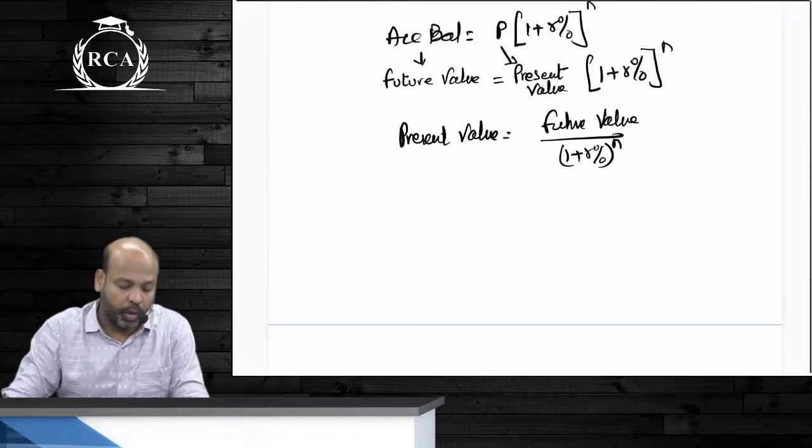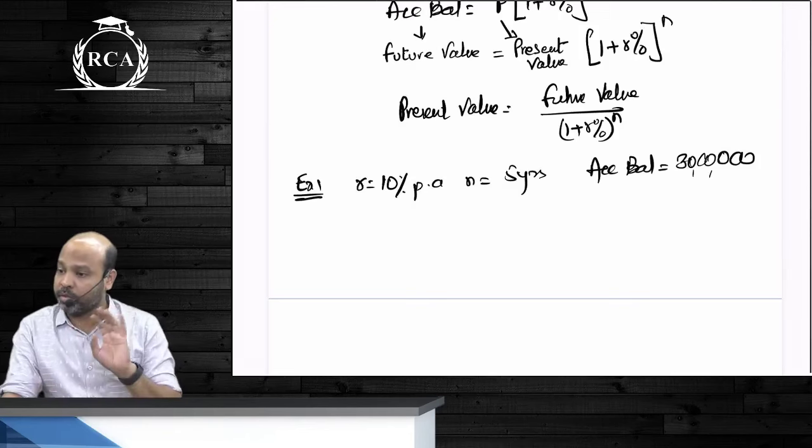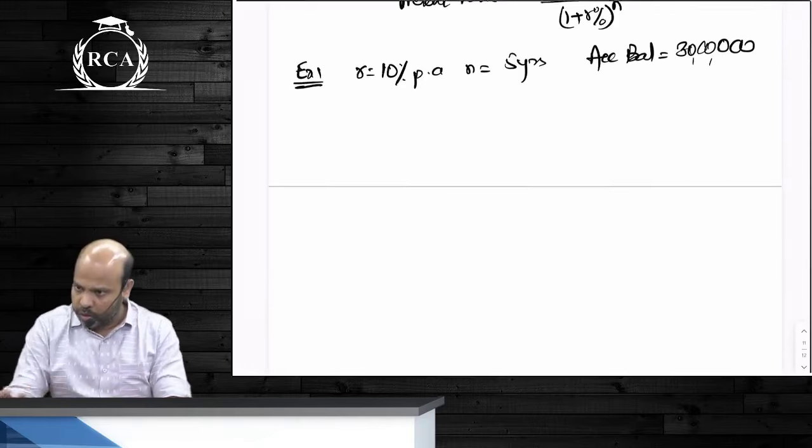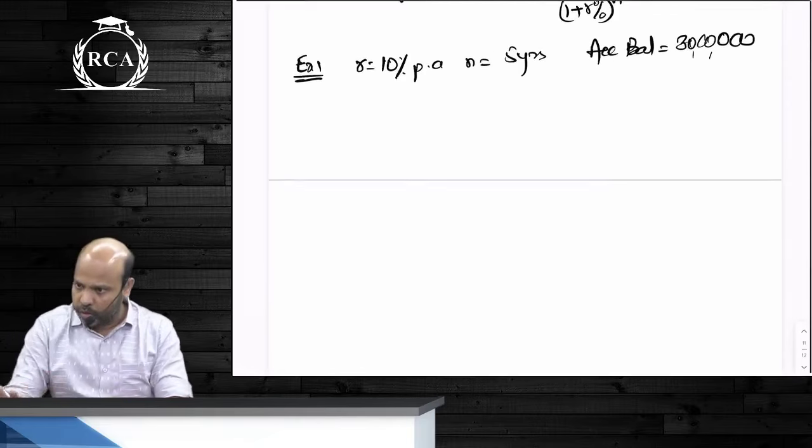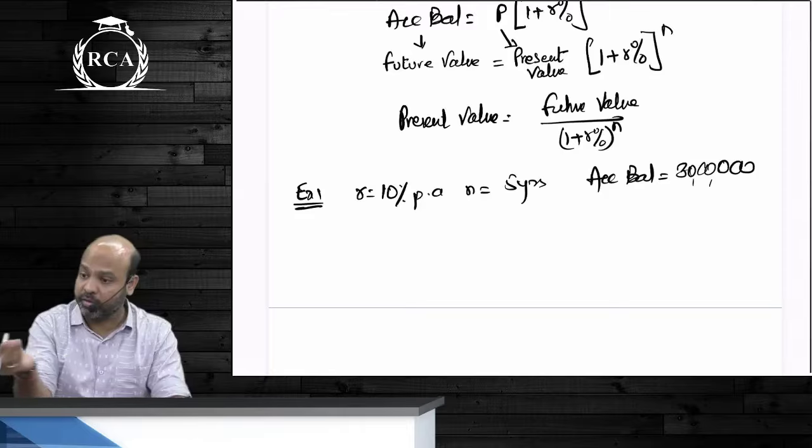Example 1. R is 10% per annum. Time period is 5 years. Accumulated balance is 30 lakhs. Nobody will play with the wording here, beta, like in foundation MCQs, where it is all about the wording they use in the question. Here the questions are straightforward. No matter what happens, you have to compute present value only. It's all related to investment decisions, so you will never have confusion about which formula to use. You have to realize whether it is a case of annuity or different cash flows.